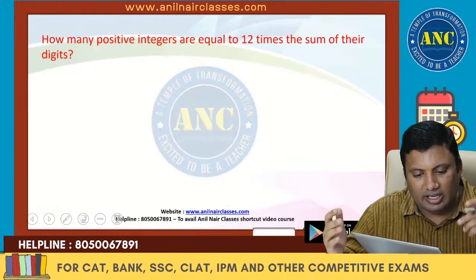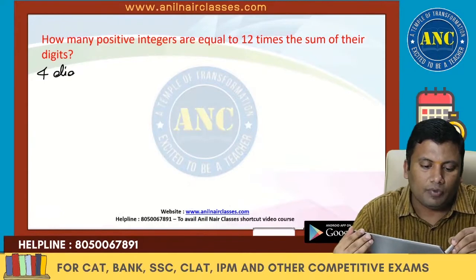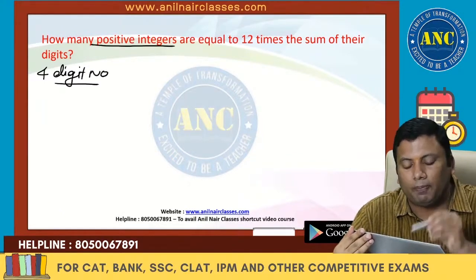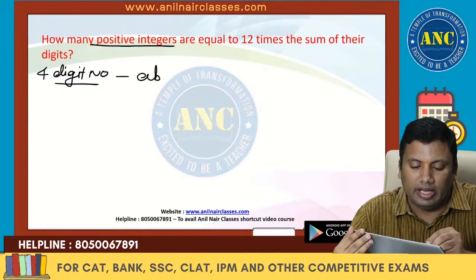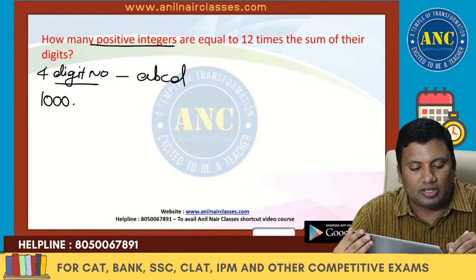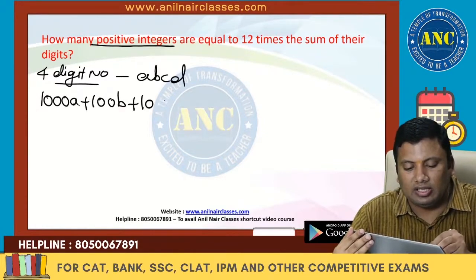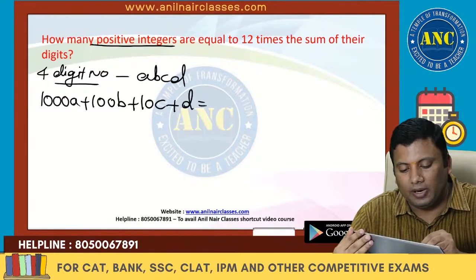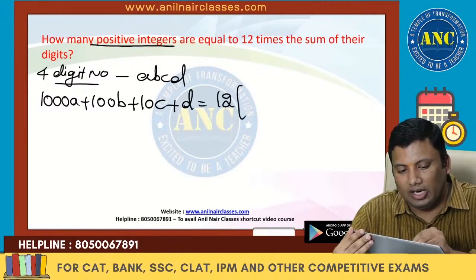If it is a 4 digit number, it could be any, since the question asks how many positive integers. So it is A, B, C, D. A is in the thousands place, B is in the hundreds place, C is in the tens place, plus D. It is 12 times the sum of their digits.